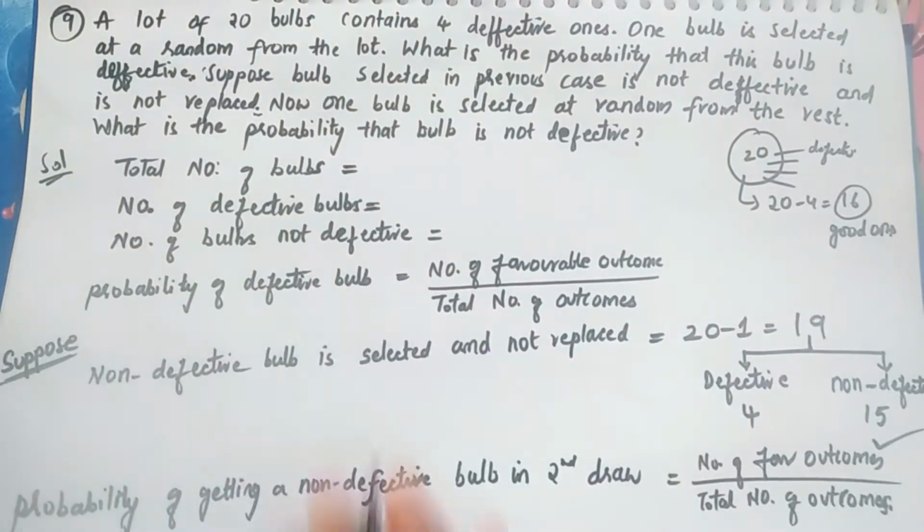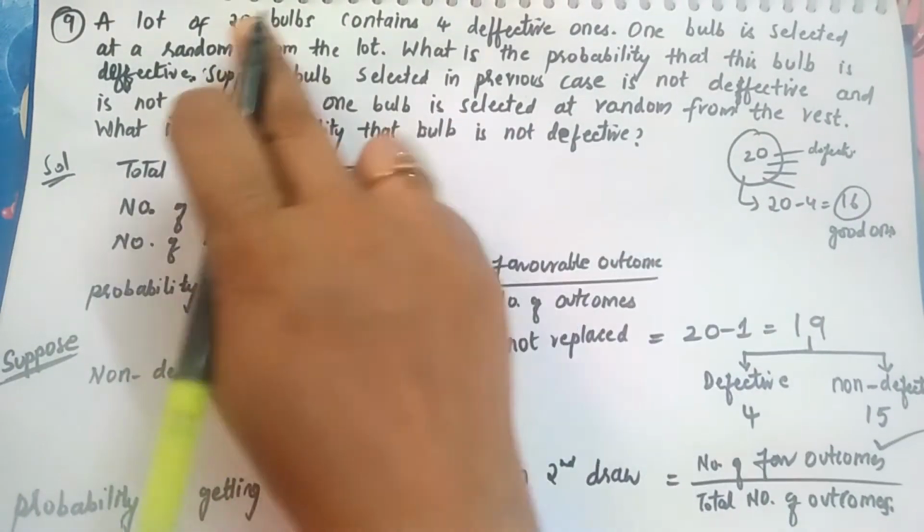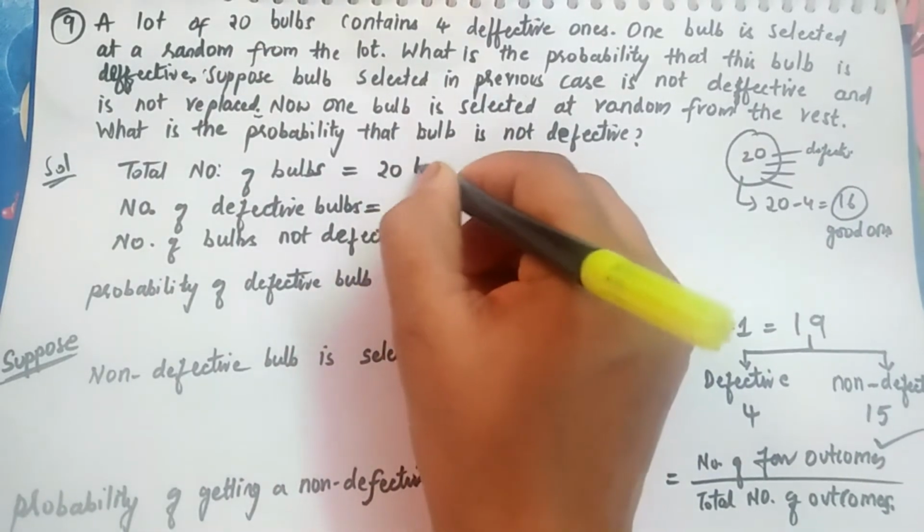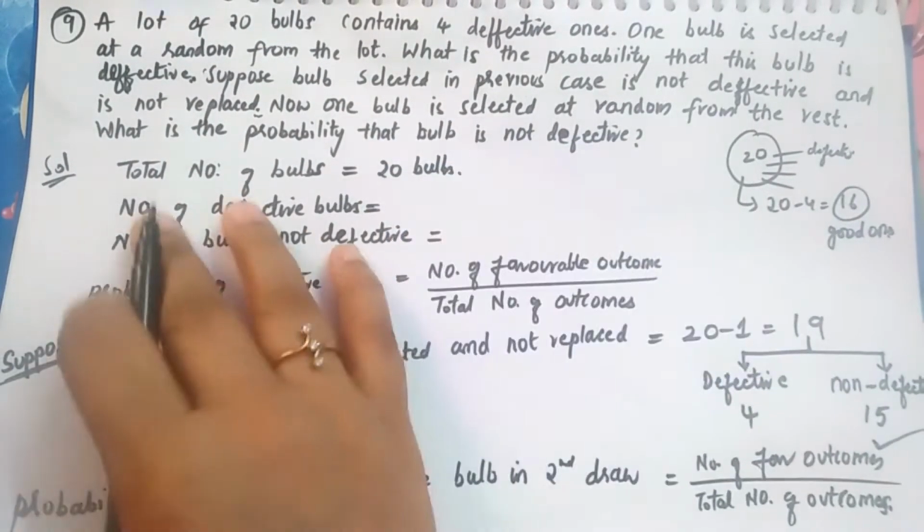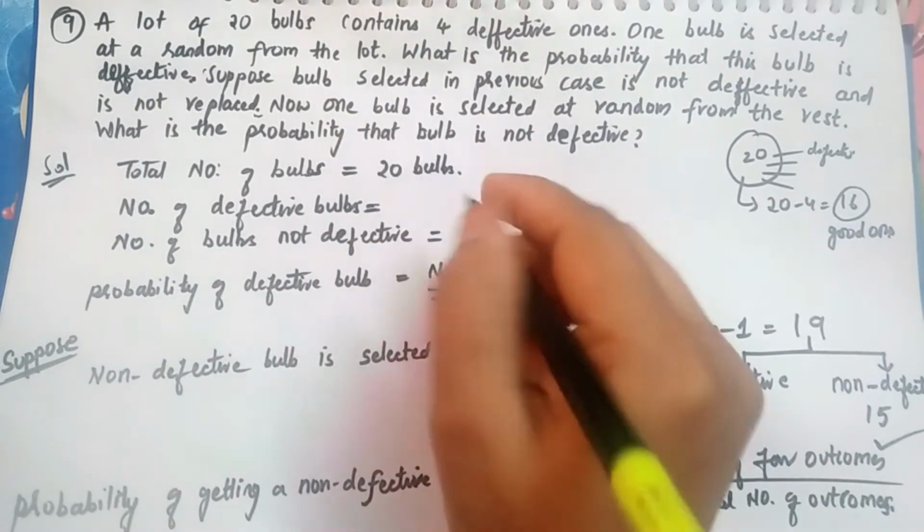Let's see what the total number of bulbs is here. There are 20 bulbs. Let's write the facts of the question. The number of defective bulbs we have is 4.